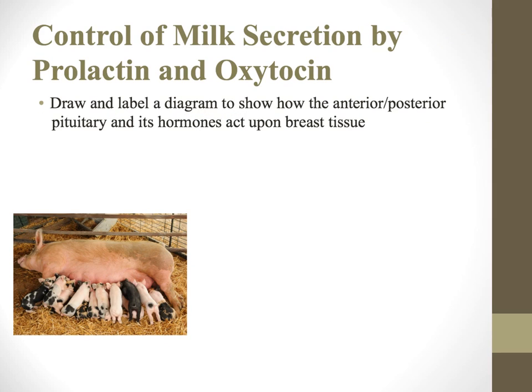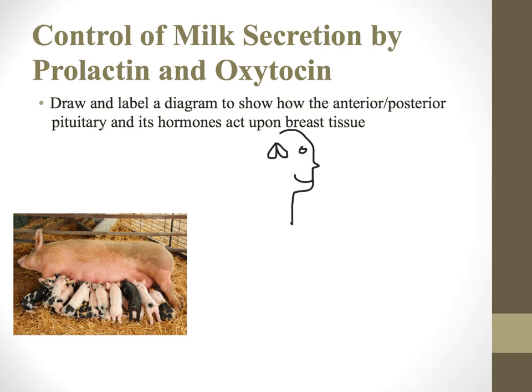Now here's kind of where the anterior and posterior pituitary do a little bit of a 180 on us. So I'm going to draw a face. Don't judge me. That's a face. And in this person's brain are the pituitary lobes. That is way out of proportion.